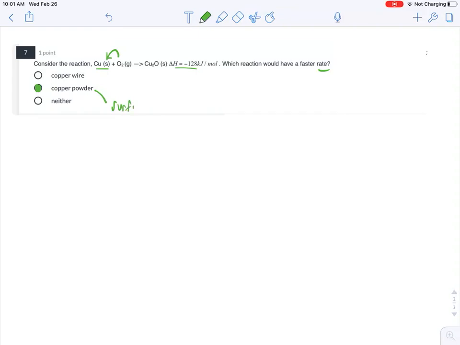So if the surface area is greater, it's going to be more finely reacting. And with copper wire, the surface area is less.